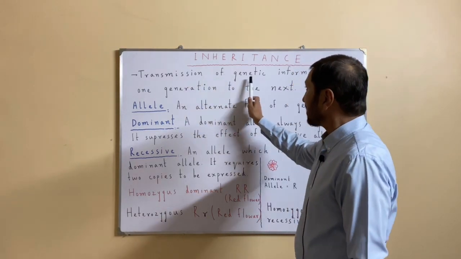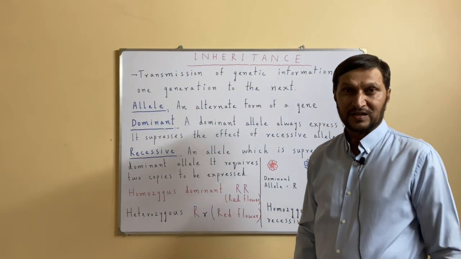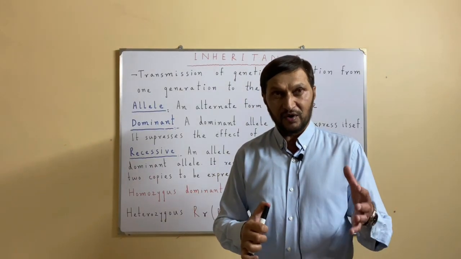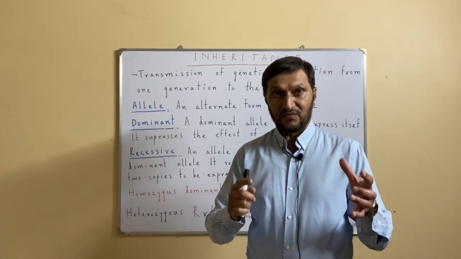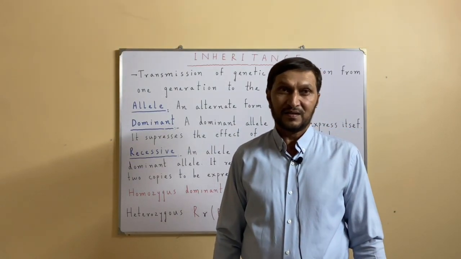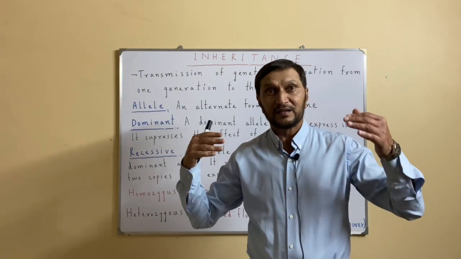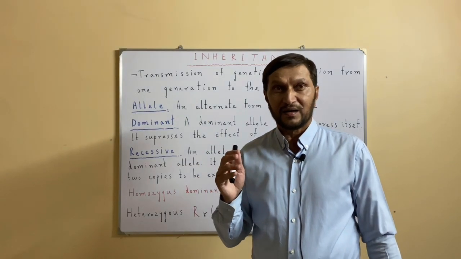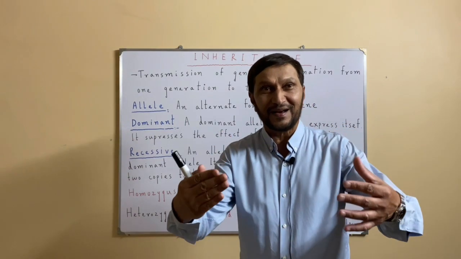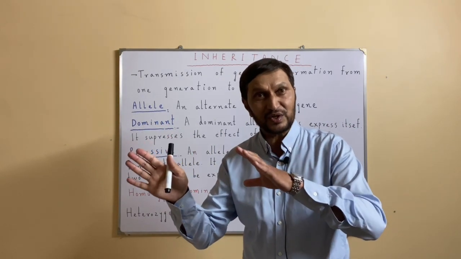Inheritance is the transmission of genetic information from one generation to the next, from parents to the offspring. The transmission of features from parents to the offspring, from one generation to the next generation, this is inheritance. The general concept of inheritance, like if you Google it on the internet, you will find the definition of inheritance, that when property is inherited from parents to offspring, that is another concept of inheritance. That is also inheritance.